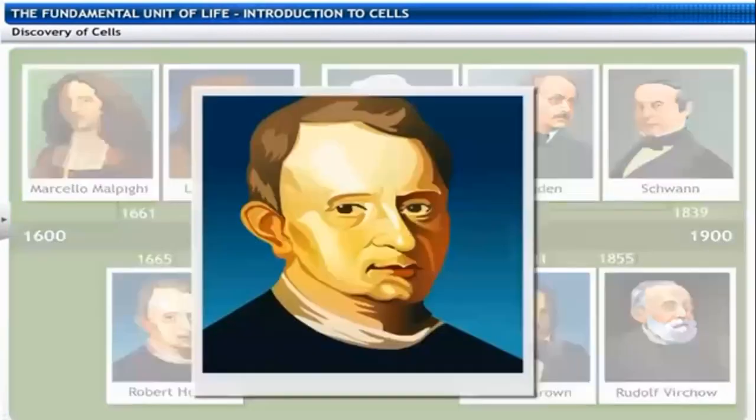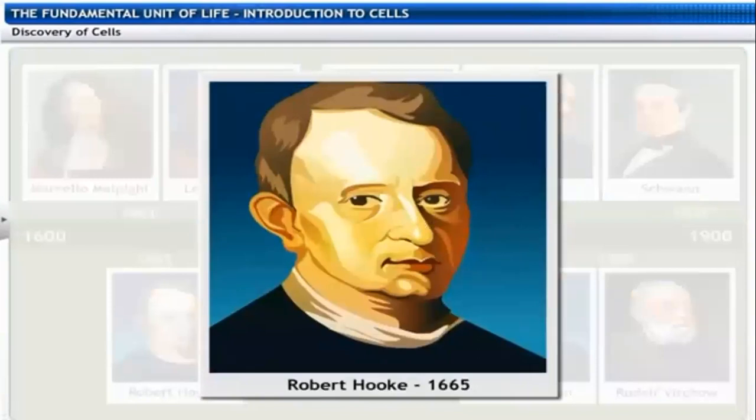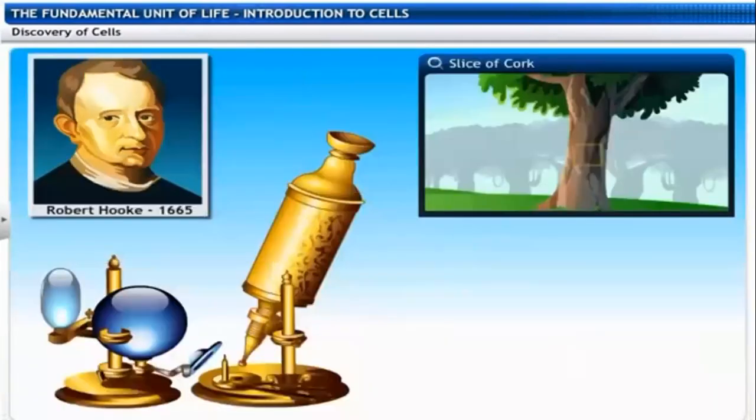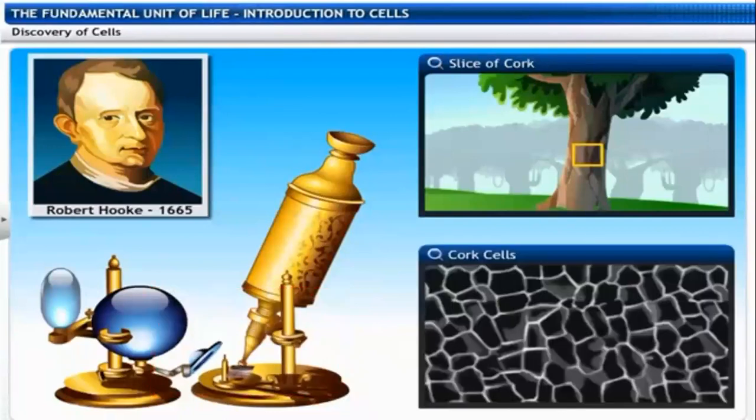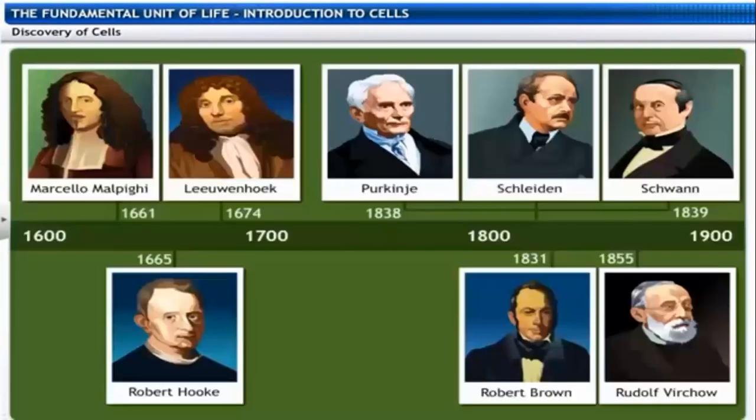In 1665, Robert Hooke, an English scientist, looked at a slice of cork from plant bark in a compound microscope. He observed many tiny room-like structures, like those in a honeycomb. Those we call cork cells. Actually, Robert Hooke observed only the outer cells, the outer lining.